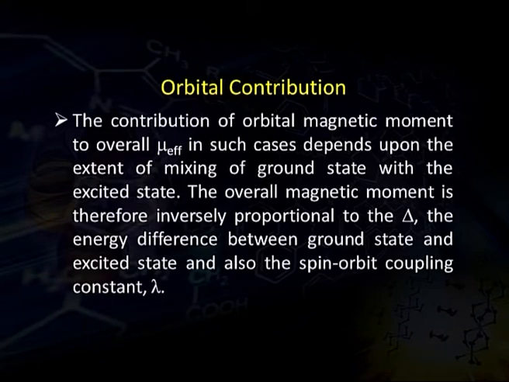If this energy difference is larger, the mixing is not properly attained, whereas if it is less, mixing can take place effectively. So mu effective is inversely proportional to delta, and directly proportional to the spin orbit coupling constant lambda.